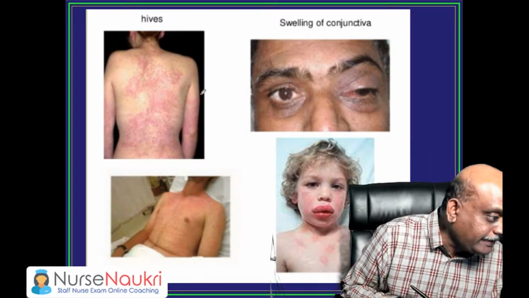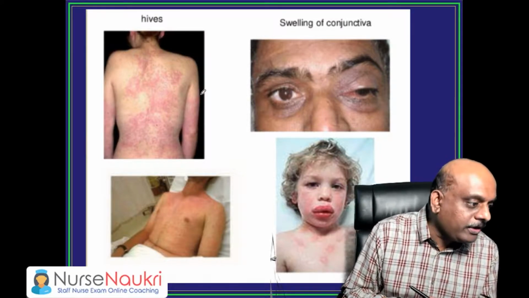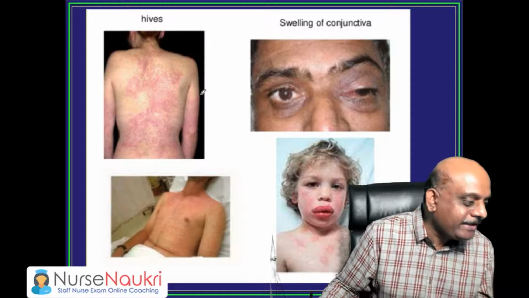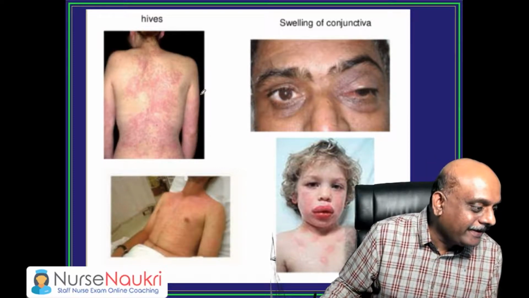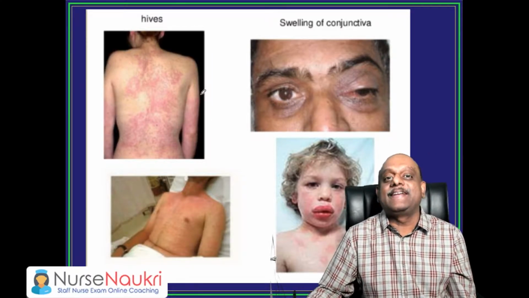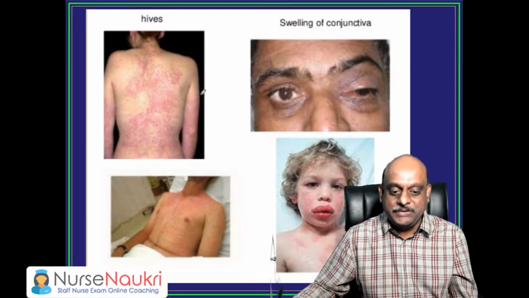Very good to see 5 online students. Roja from Vizag, very good, is asking why the eosinophil count will increase in allergy, sir. Badhiya, bahut acha question pucha Roja.